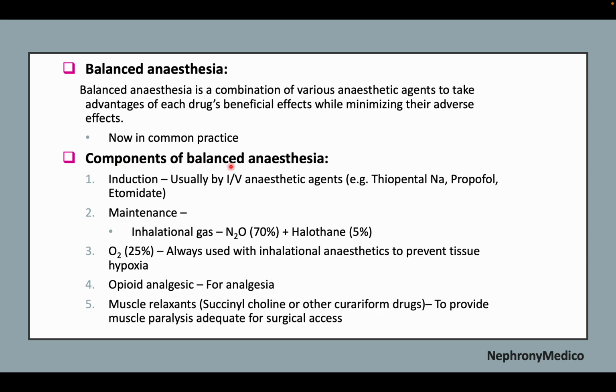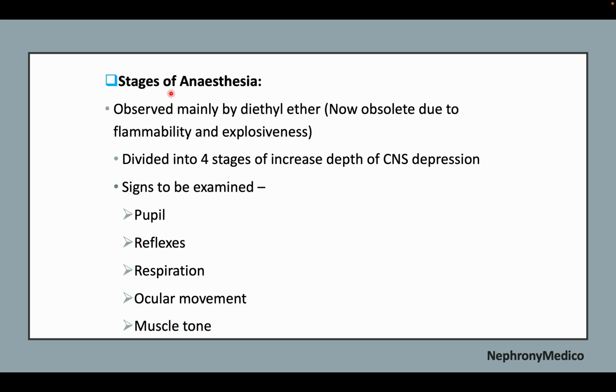Now, components of the balanced anesthesia include induction by IV anesthetic agents like thiopentone sodium and propofol, maintenance by inhalation gas like nitrous oxide and halothane, and oxygen is used with inhalation anesthetics to prevent tissue hypoxia, and opioid analgesic is used for analgesia, and muscle relaxants like succinylcholine or other curariform drugs to provide muscle paralysis adequate for surgical access.